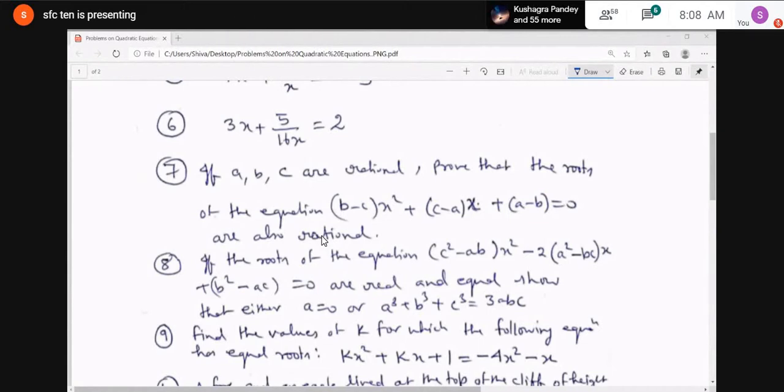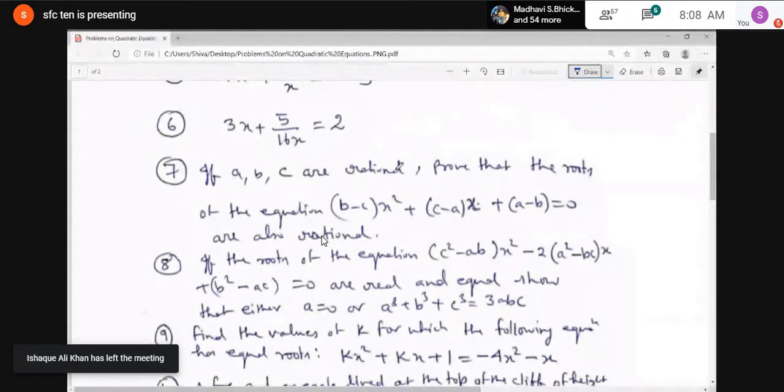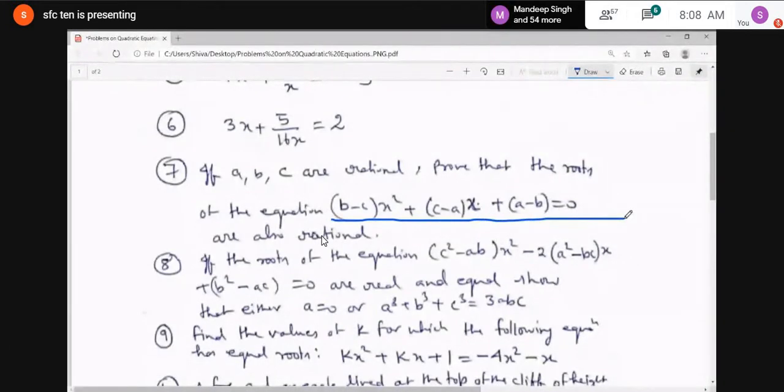Then coming to question number 7. This question was of proving: if a, b, c are rational, prove that the roots of the equation (b minus c) into x square plus (c minus a) into x plus (a minus b) equal to 0 are also rational. So how have you proceeded? First of all, you will compare this given equation with the standard equation.